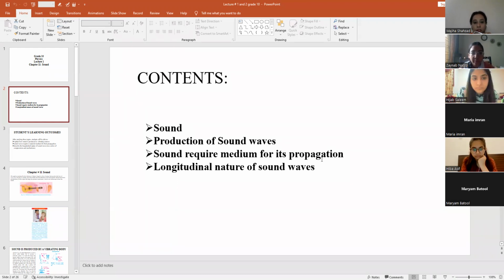So we will discuss these mediums by which the sound can propagate or travel, right? And the last content that will be covered in this lecture is the longitudinal nature of sound waves. Sound waves have a longitudinal wave nature, right? So all these 4 contents will be discussed and explained in detail in this lecture, right?